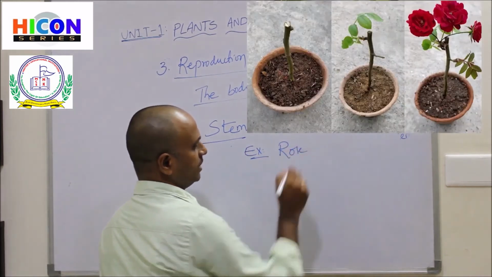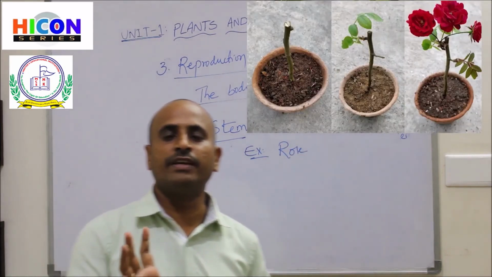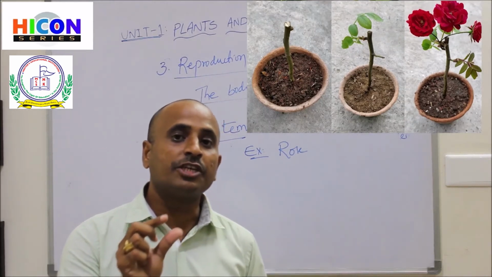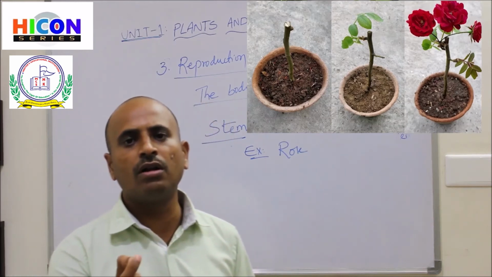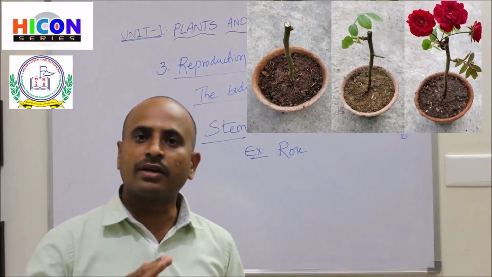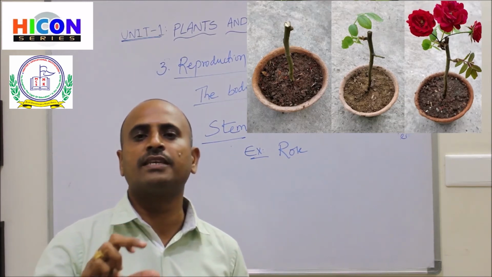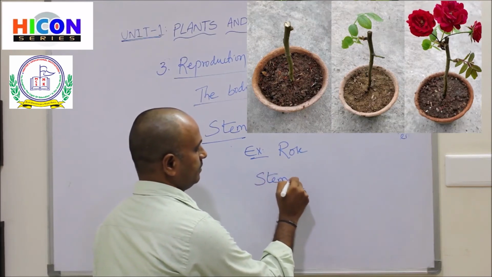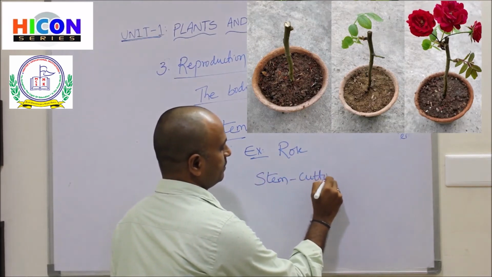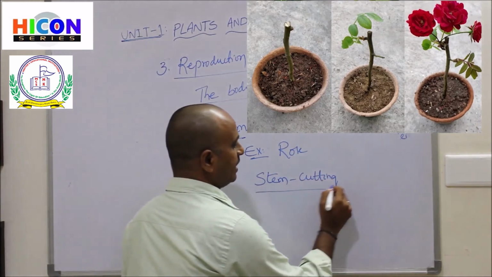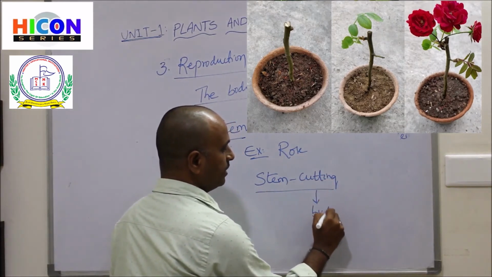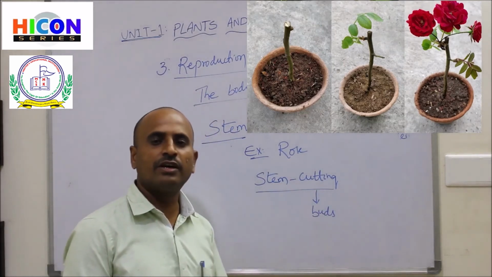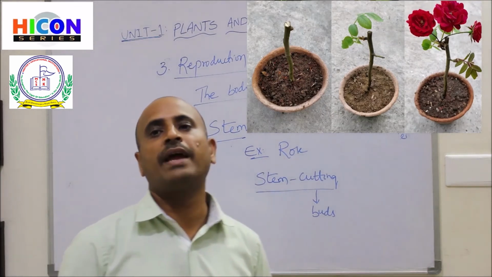Look at the picture. In the picture you are observing the stems of rose plants. If you observe carefully, the stems have small buds on them. If you cut the stems into small pieces, those small pieces are called stem cuttings. These stem cuttings contain small buds. If you plant these stem cuttings in the soil, you will get a new rose plant.